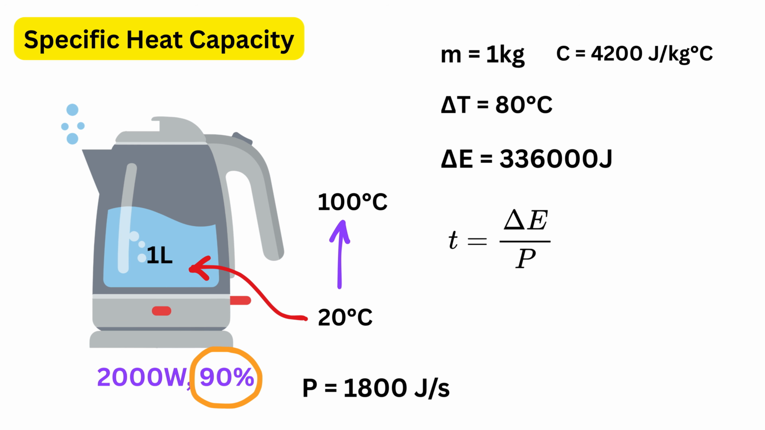Now time is equal to energy divided by power, so time becomes 336,000 divided by 1,800. This gives about 187 seconds. So finally, the time required is approximately 187 seconds, which is about 3 minutes and 7 seconds, and that's it.